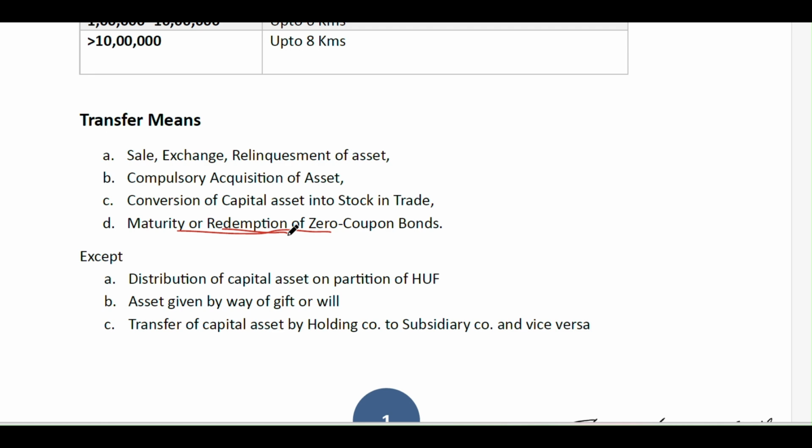And any gift, or any asset given by way of a will. Some people will give an asset to a charitable trust upon the will. So this is also not included in the transfer. Any asset given by a holding company to its 100% subsidiary company and vice versa is not a transfer. Some other points are also included in the exceptions of transfer, which are not that important.